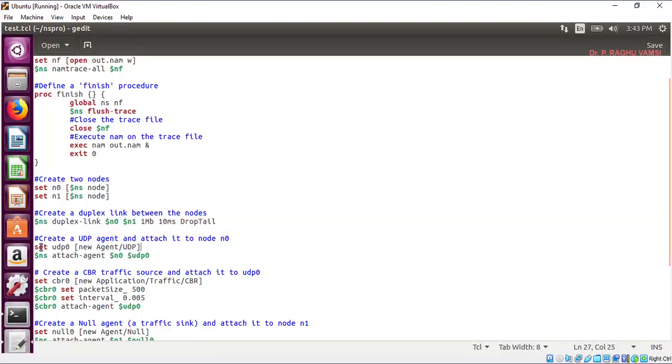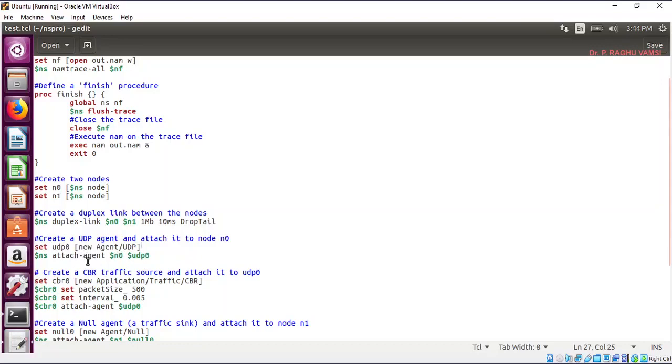And we all know that any application layer protocol has to make use of a transport layer protocol, that is either UDP or TCP. So here UDP is used for communication. Set udp0 new Agent/UDP, and this UDP agent is attached to the node.